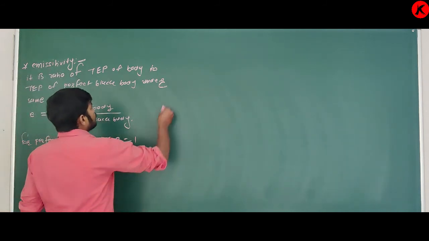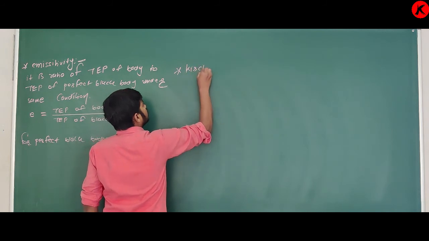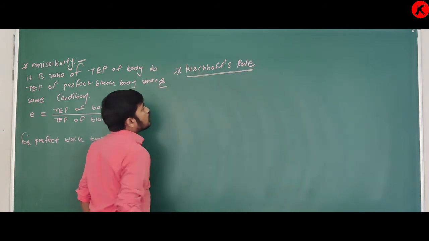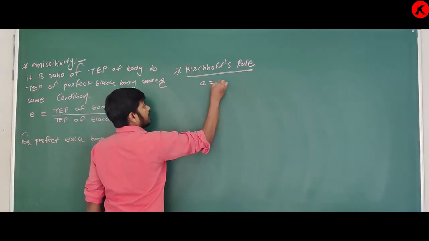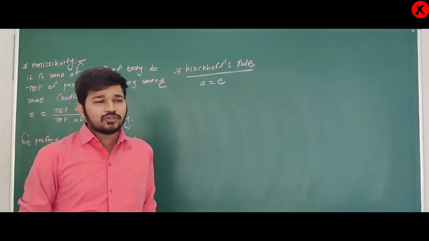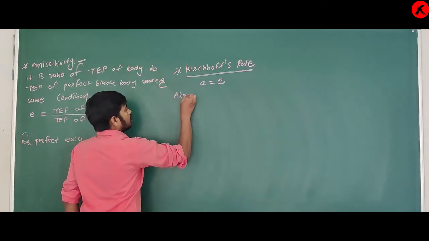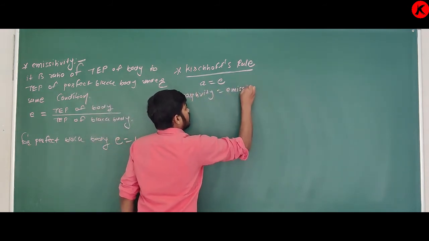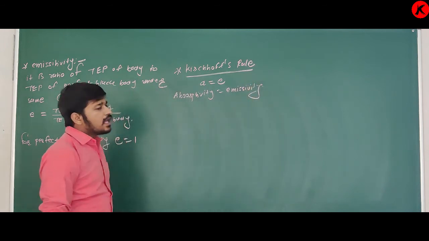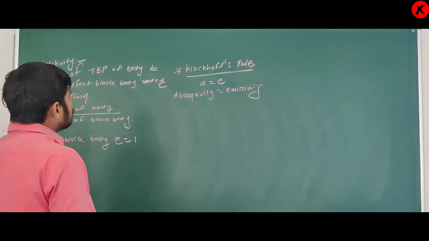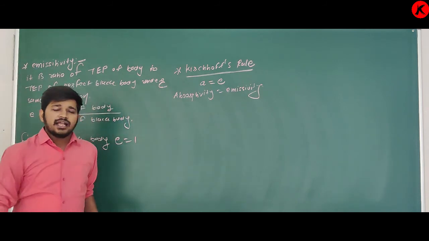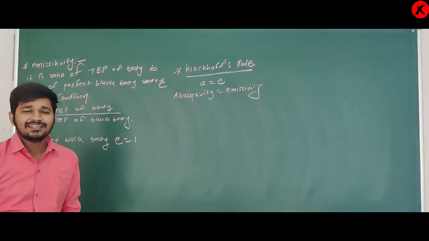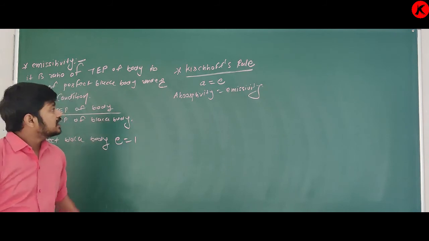So there is one important rule in this chapter, that is called Kirchhoff's rule. And what is this Kirchhoff's rule? A is equal to E. What is the meaning of A is equal to E? Absorptivity is equal to emissivity. Yes, for an object, absorptivity is equal to emissivity, and this point you have to remember. Clear about this? So it is called Kirchhoff's law.